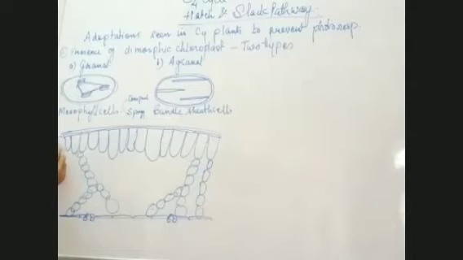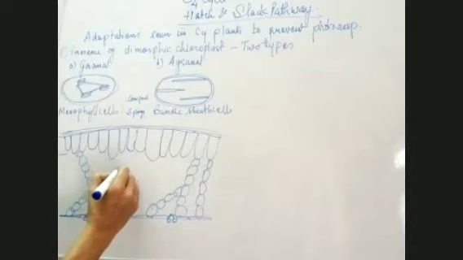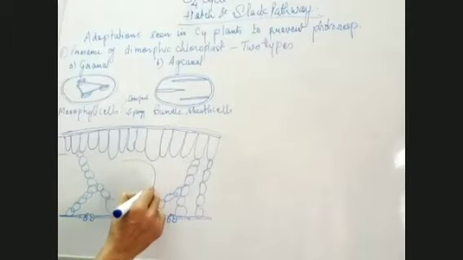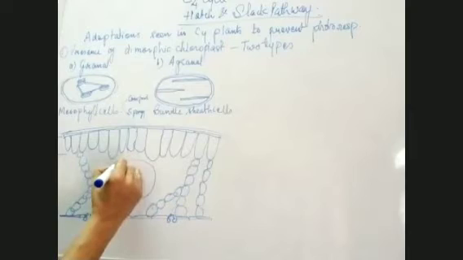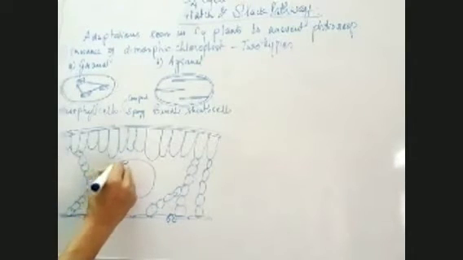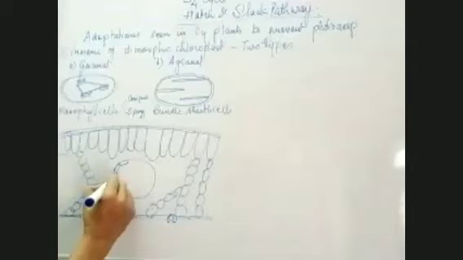This whole is the mesophyll layer, which is divided into compact parenchyma till here, and from here to here, spongy parenchyma. The whole is the mesophyll layer, and the cells are mesophyll cells. Now in the center we have the vascular bundle, and it looks like this. The outer layer of the vascular bundle is formed of thick-walled barrel-shaped cells.